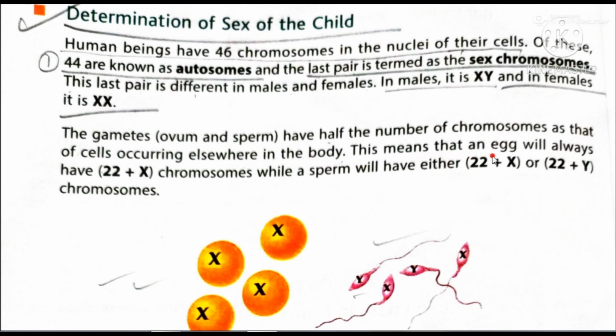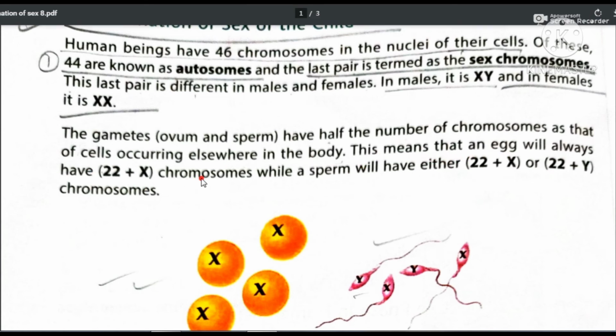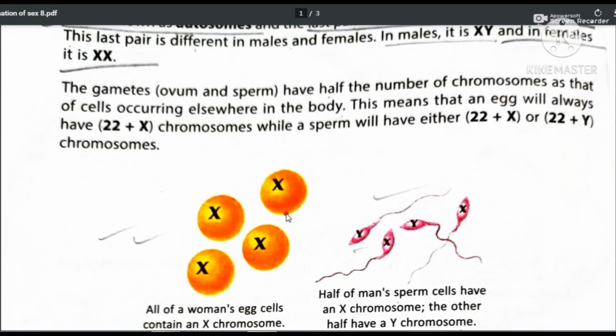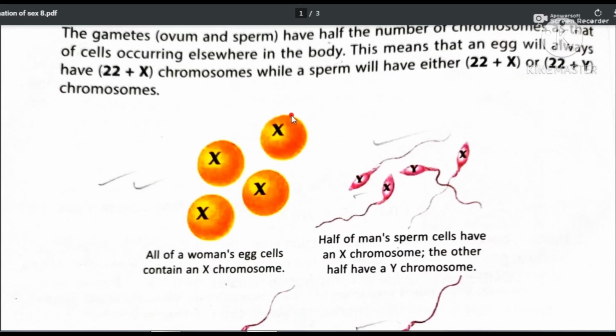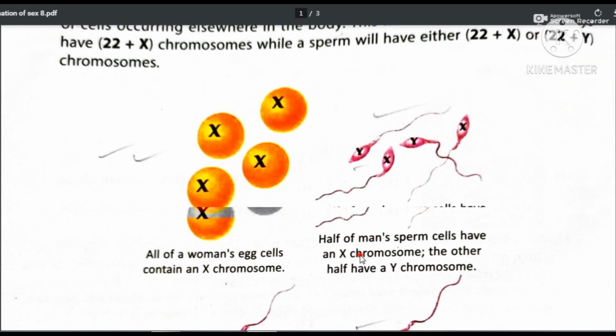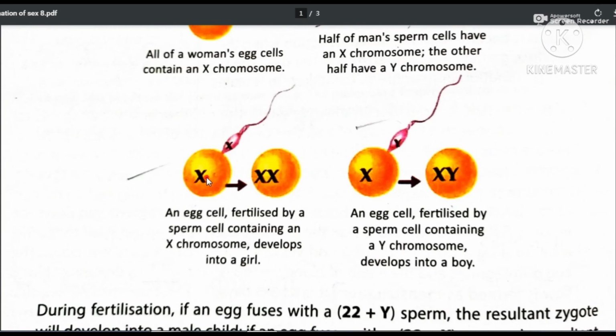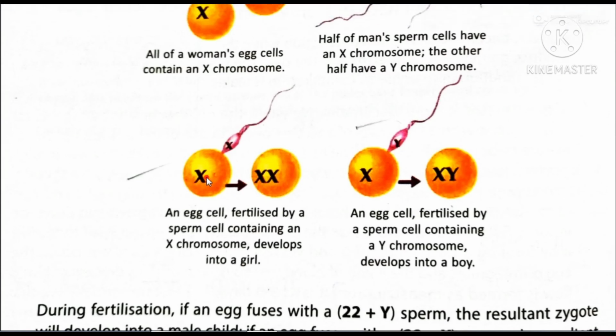This means that an egg will always have 22 plus X chromosomes, while a sperm will have either 22 plus X or 22 plus Y chromosomes. Now what happens? All the women's eggs contain the X chromosome, but among sperm, some contain Y, some contain X. If an egg having the X chromosome fuses with a sperm having the X chromosome, then an XX zygote will form and it will develop into a girl child.